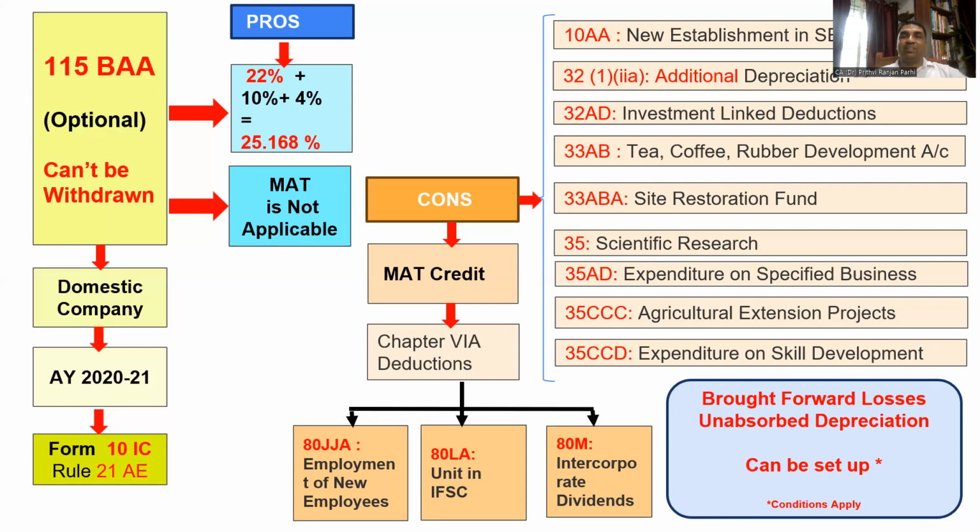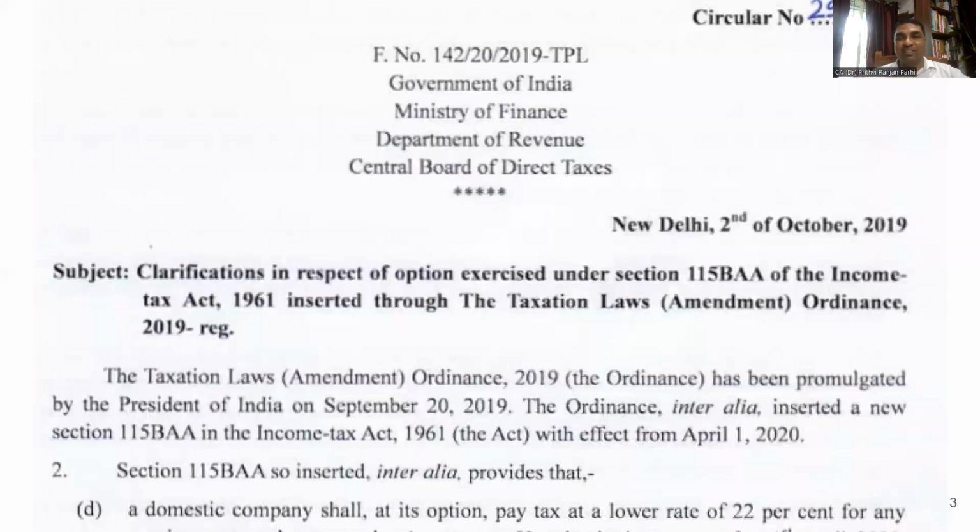The conditions are that the brought forward losses should not be attributed to these reasons. That means it should not be attributed to the 9 points which I mentioned here and the Chapter 6A deduction. Because of these deductions, there should not be any brought forward loss. That means if the brought forward loss is on account of additional depreciation, it will not be allowed. But if the brought forward loss is on account of normal depreciation, yes, it is allowed. So that has been clarified in the circular. You may have a look at the circular.